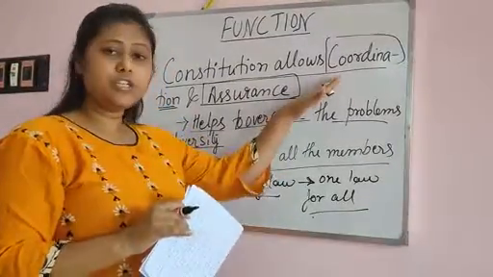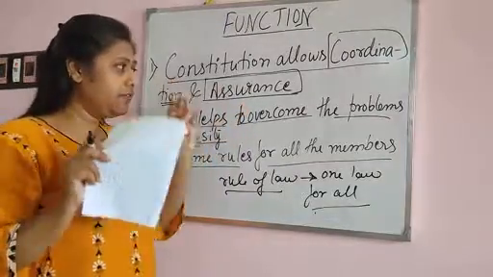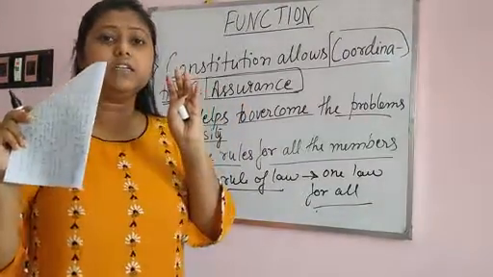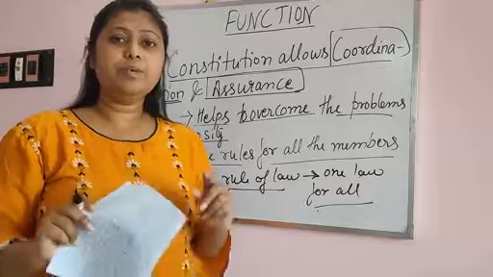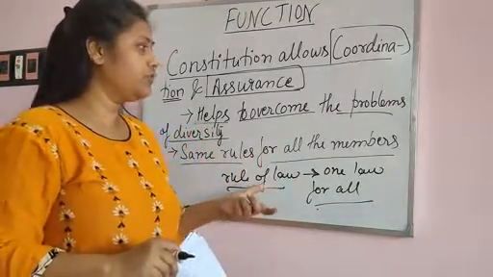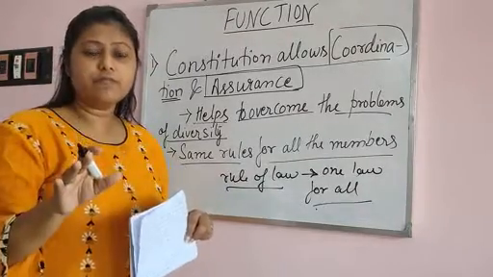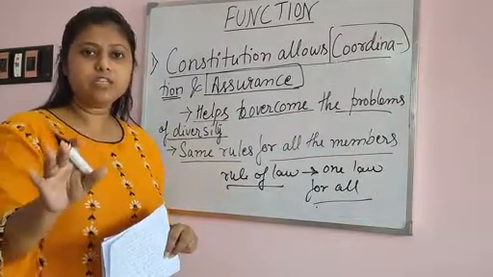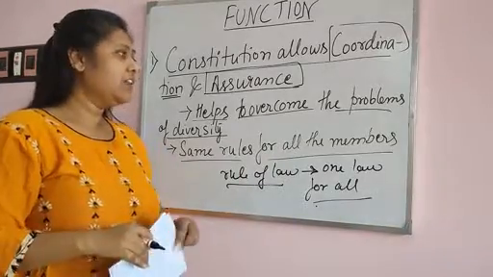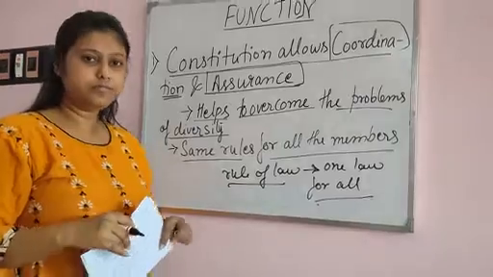Okay, so in this manner our constitution always tries to give us equality, that is, coordination among the people, and also gives assurance and security that people will live in a peaceful manner. So this is our first function, where the constitution provides that all people coordinate with each other, trust each other, and are secure by living with rules and regulations.